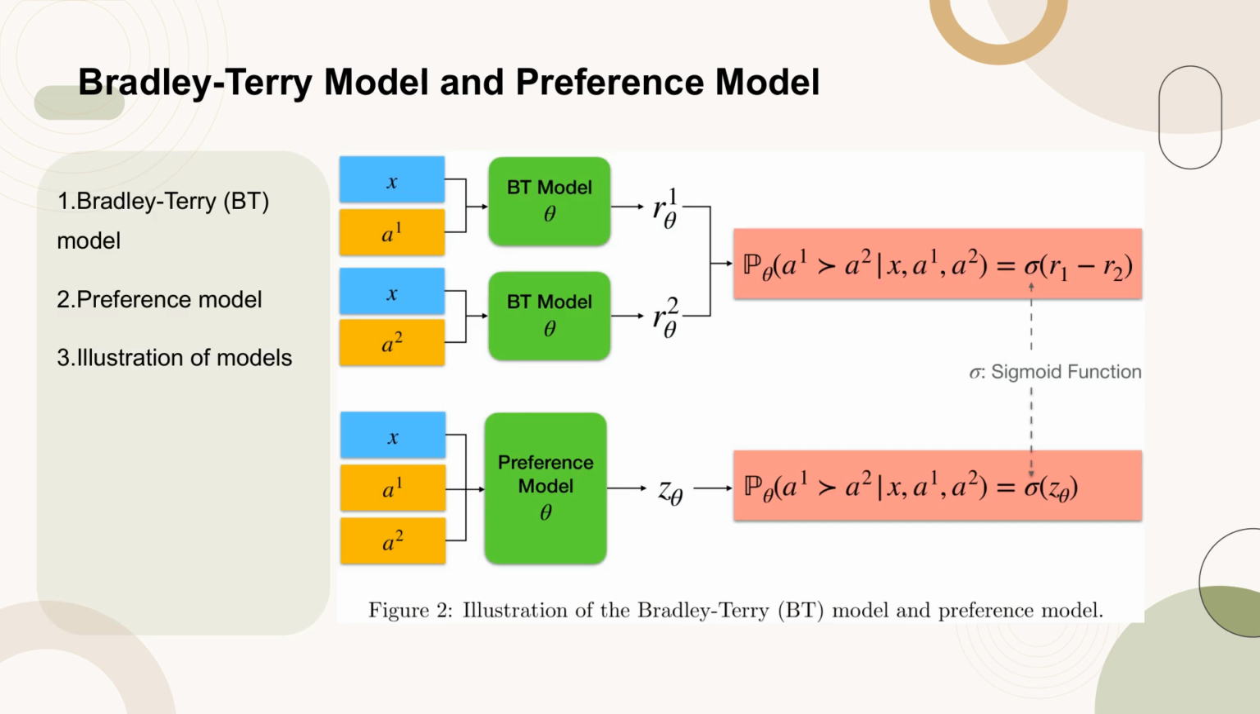Figure 2 provides an illustration of the Bradley-Terry, BT, model and the preference model. The BT model is a statistical model used to represent the probabilities of the outcomes of pairwise comparisons. The preference model, on the other hand, is a broader concept that encompasses various methods for modeling preferences between alternatives. This figure visually represents these models, aiding in understanding their structure and application.